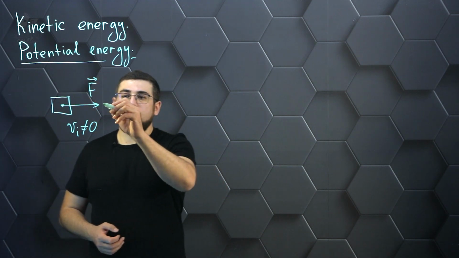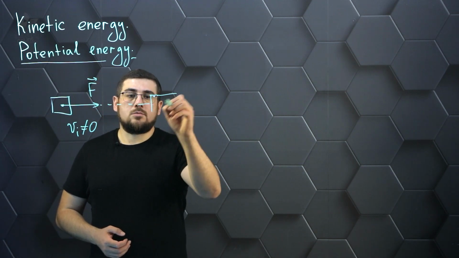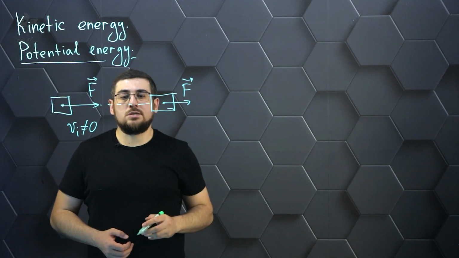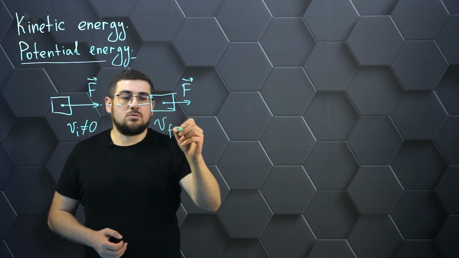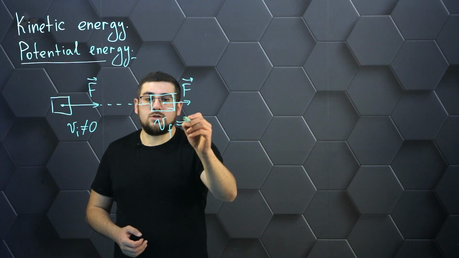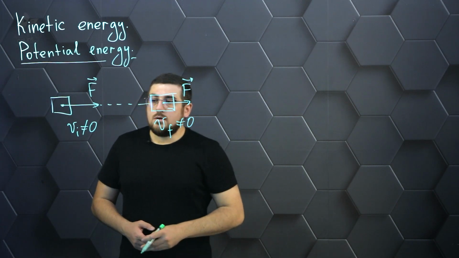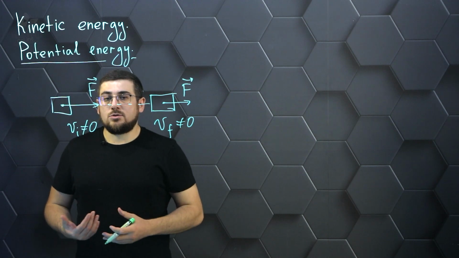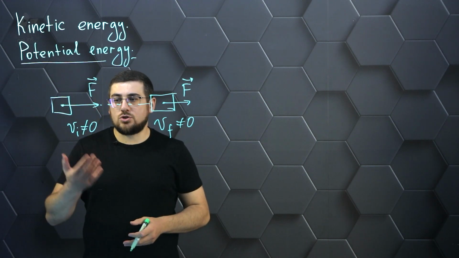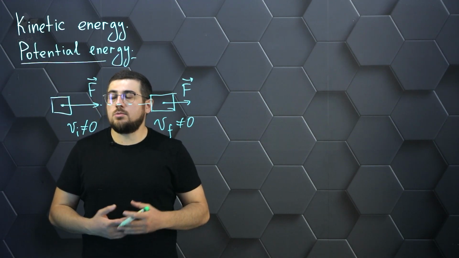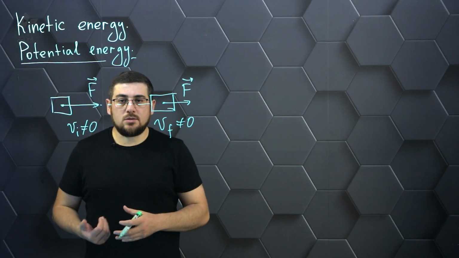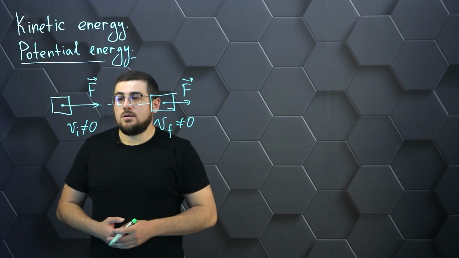And after a while, the body, under the influence of this force, which continues to act on it, has a certain final velocity, which is also not zero. In this case, the body is accelerating. A certain acceleration will be necessarily present. And here it is possible that there is either acceleration of this body or its deceleration, that is, both of them we can consider here.